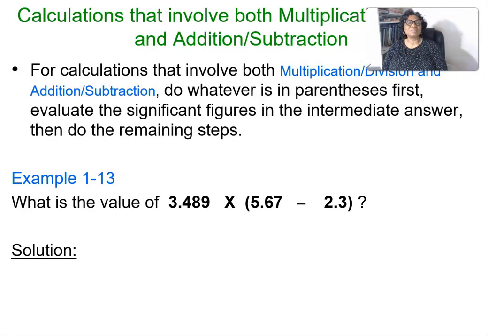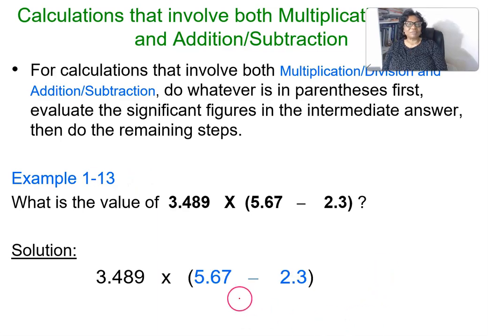We'll take another example. This time it is division. For a calculation that involves multiplication, division and subtraction, do whatever is in the parentheses first. Evaluate the significant figures in the intermediate answer, then do the remaining steps. So this one, we have to do this first. Based on this, our answer must be in 1 decimal place. Then we look at the significant figures and multiply this, then we get our answer.